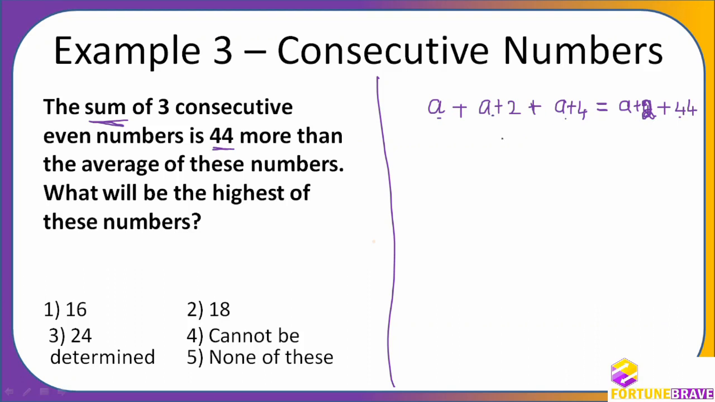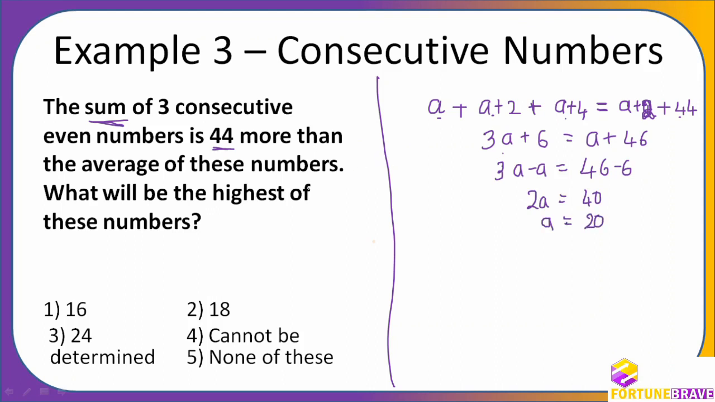Like A are 3 here. 3A plus 2 plus 4 is 6, which is equal to A plus 2 plus 44 means 46. Right. So then 3A, I will bring it this side. 3A minus A is equal to 46 minus 6. So therefore 2A is equal to 40. So A is equal to 20. Right. So what is the highest number they are saying? Highest number means it is 2 away, so A plus 4. So it will be 24. 24 is the answer of this. Very simply we can solve it.